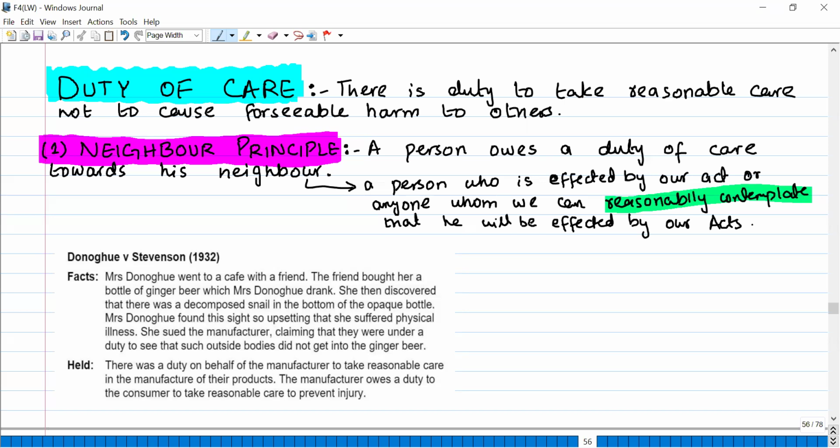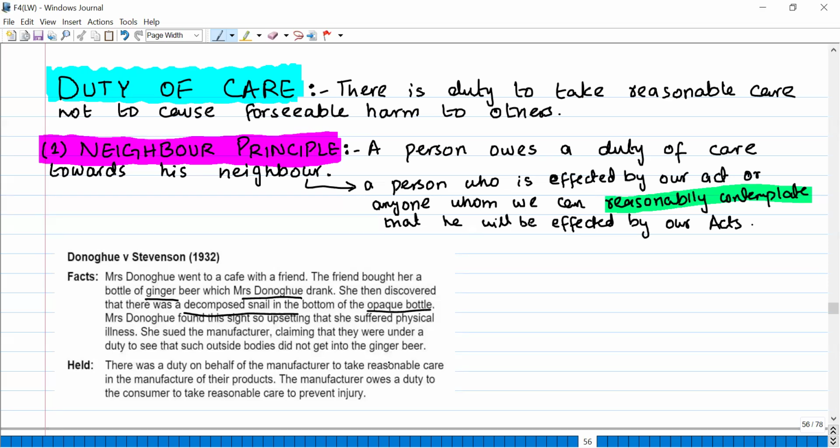Now, there is a case here. Mrs. D went to a cafe with a friend. The friend bought her a bottle of ginger beer, which Mrs. D drank. She then discovered that there was a decomposed snail in the bottom of the opaque bottle. Mrs. D found this sight so upsetting that she suffered physical illness. She sued the manufacturer, claiming that they were under a duty to see that such outside bodies did not get into the ginger beer. So there was a lady, Mrs. D. She went to a cafe with a friend.